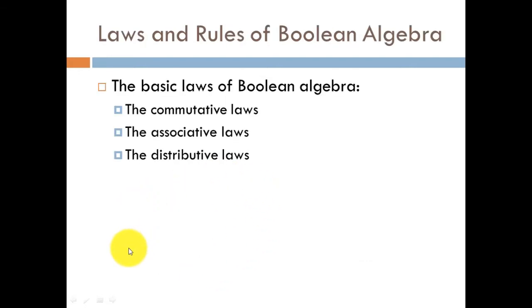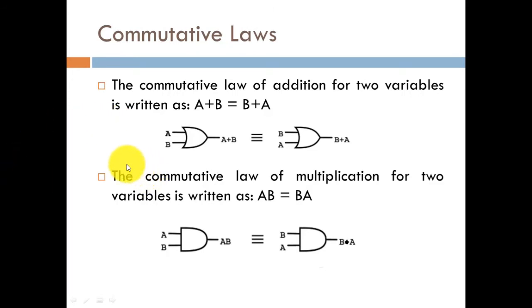So now the basic laws and rules of Boolean algebra. In this particular slide we are going to discuss several laws. Here we are only showing the names of the different laws over which Boolean algebra functions, and we are going to take them all one by one. The basic laws of Boolean algebra are called the commutative law, the associative law, and the distributive law. All Boolean algebra follows these laws. So number one is the commutative law. The commutative law of addition for two variables is written as A plus B is equal to B plus A.